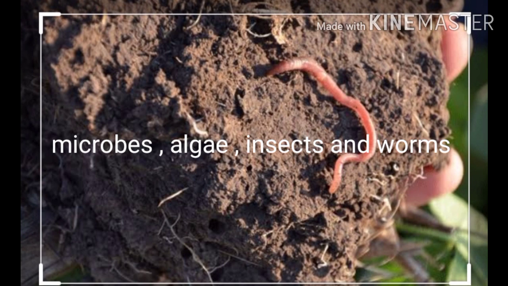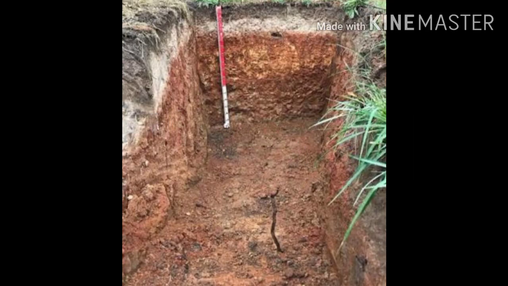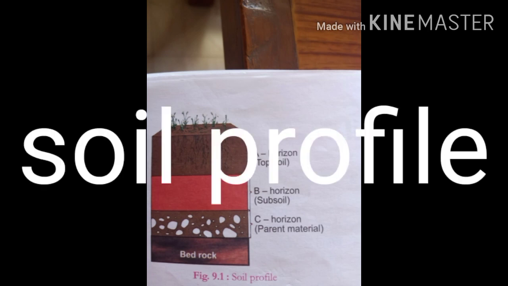Organisms like microbes, algae, insects and earthworms grow and die in the soil. Dig a trench vertically down at a particular place. Along the sides of the trench, we can see several layers or horizons. The arrangement of these horizons is called the soil profile.